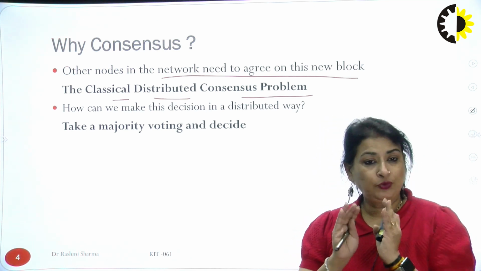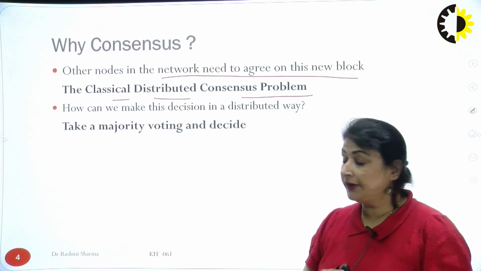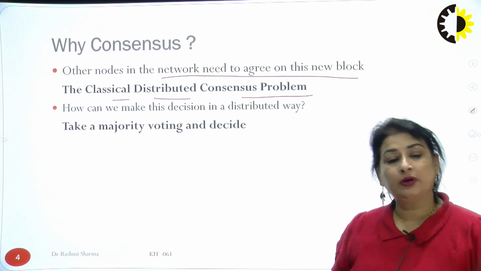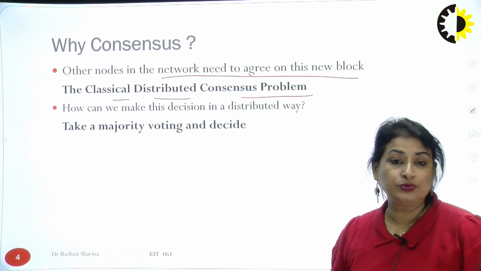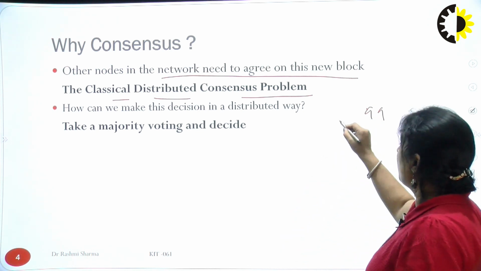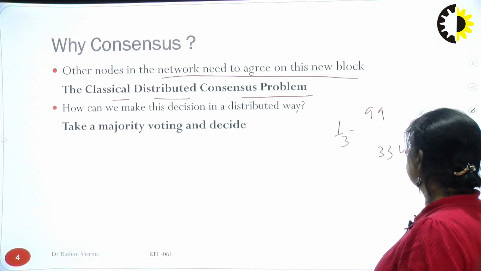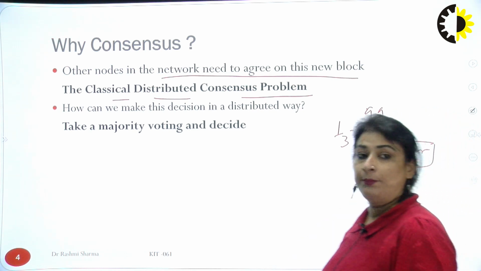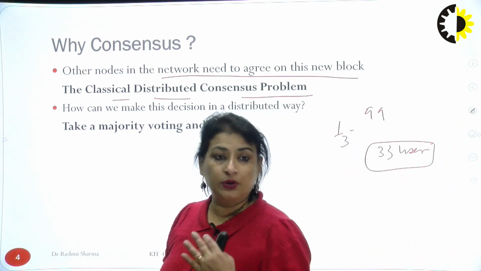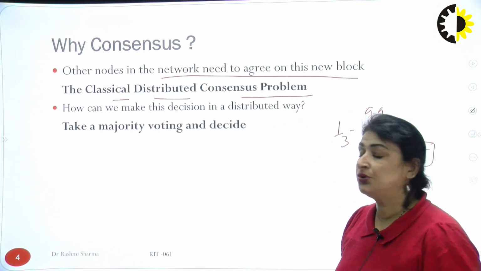So we have to set a minimum criteria, and if I take this criteria as 1/3 of the number of users, and if I have 99 users, and I say 1/3 or 33%, that means if 33 users agree on this particular block, then I would add this particular block in the blockchain. So how can we make this decision in a distributed mode?